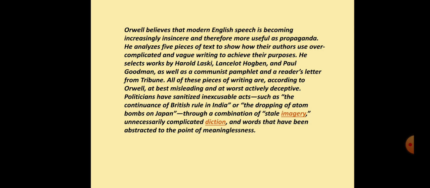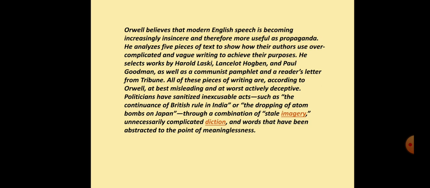Then Orwell believes that modern English speech is becoming increasingly insincere and therefore more useful as propaganda. And for that, he analyzes 5 pieces of text to show how their authors use overcomplicated and vague writing to achieve their purposes.